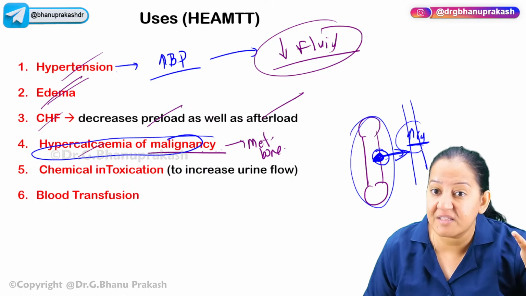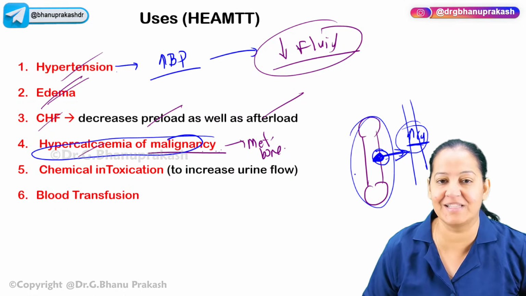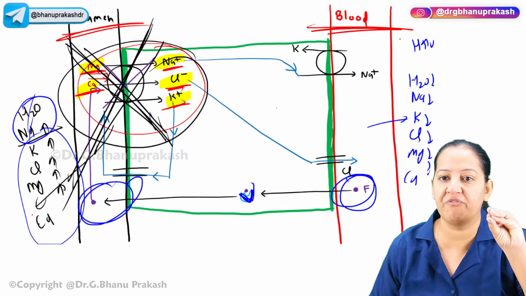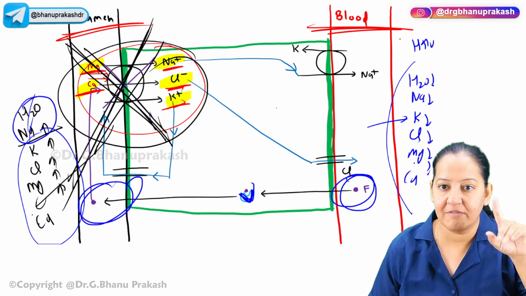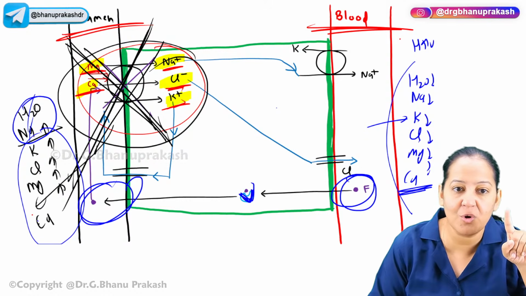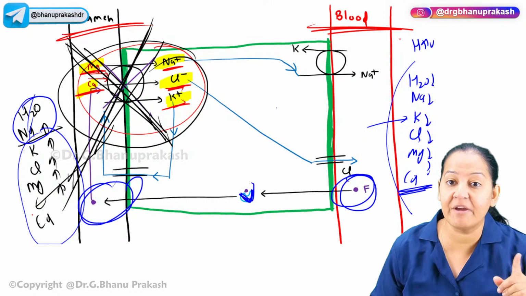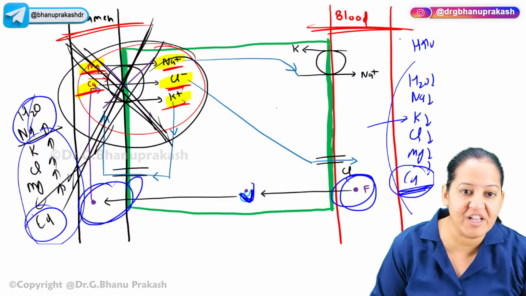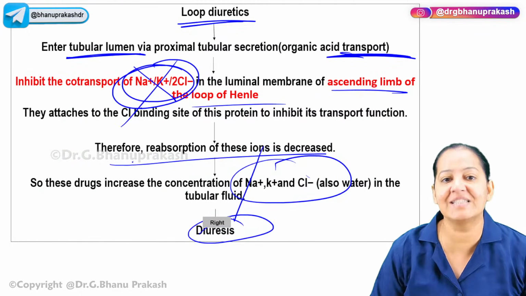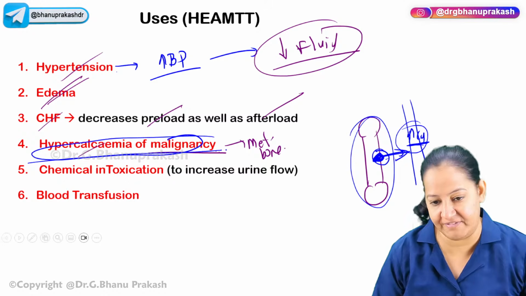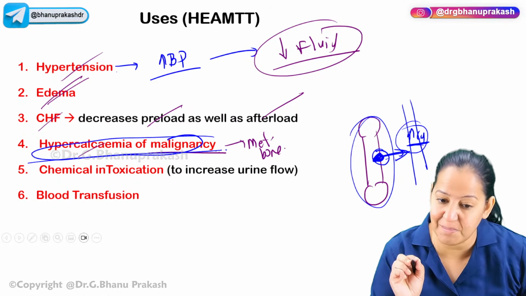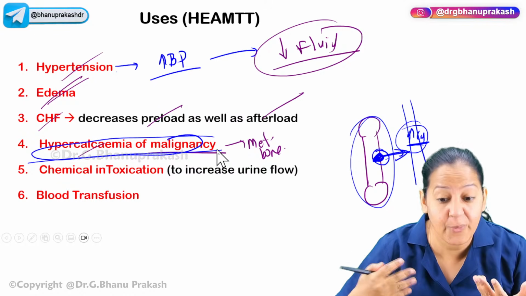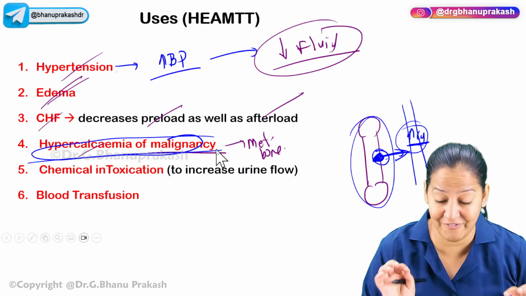But how to deal with this hypercalcemia? What is furosemide doing? Furosemide is decreasing the concentration of 5 ions in the blood. Which 5 ions? One of them is calcium. Calcium is also lost in the urine. So if someone is having more calcium in the blood and I'm giving the tablet of furosemide, the extra calcium is lost in the urine. So hypercalcemia of malignancy can also be dealt with that. I hope you are getting it. Understanding is important rather than learning. I can give you a mnemonic and move ahead, just learn. But I'm explaining you each and every point so that it fits in your memory.